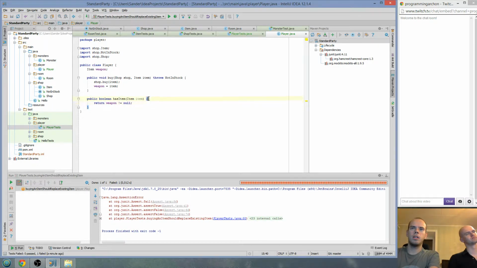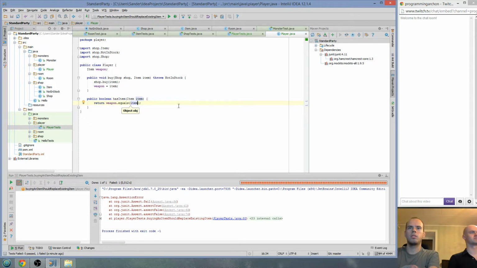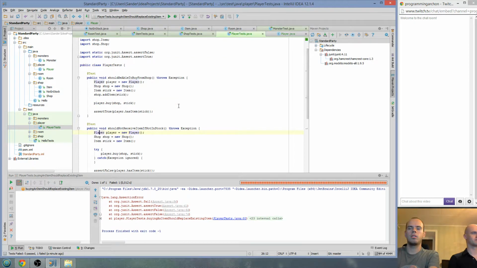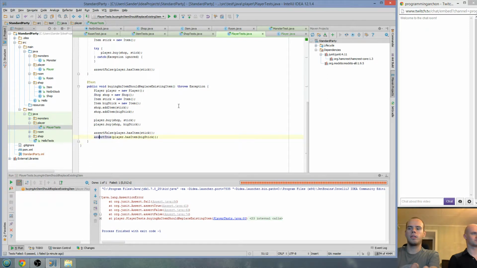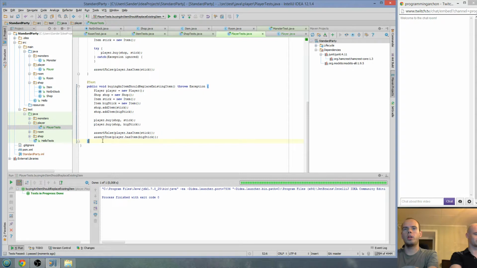So basically, if weapon dot, can we just compare them like this? Yeah, I guess you can. So if we have an item, we just check the item is in the slot.